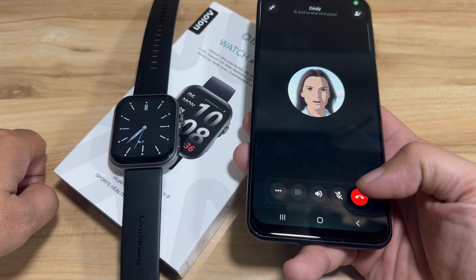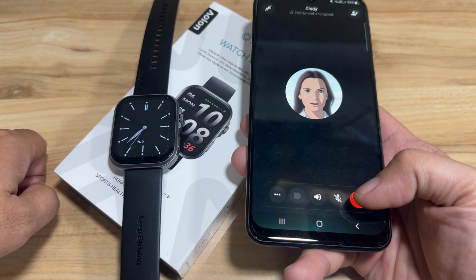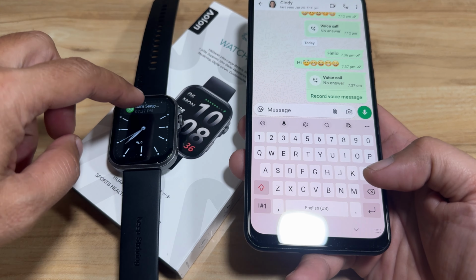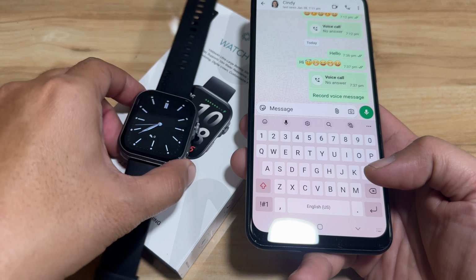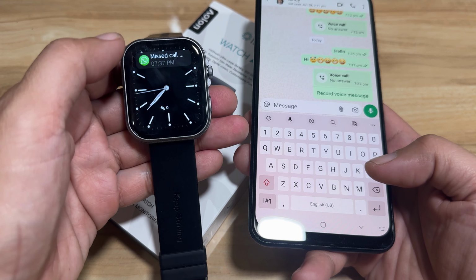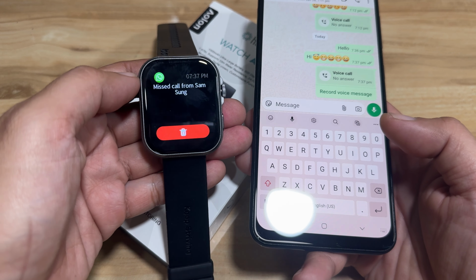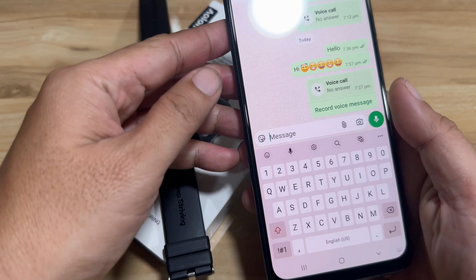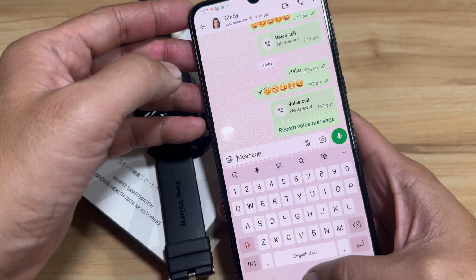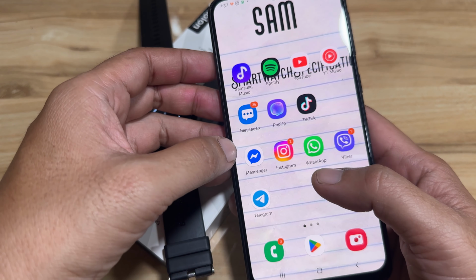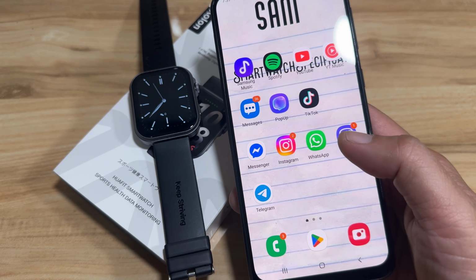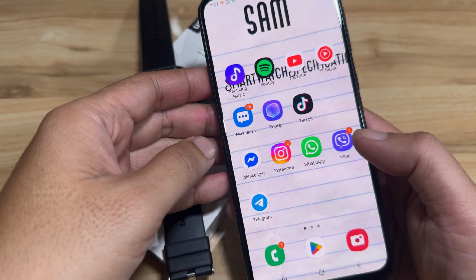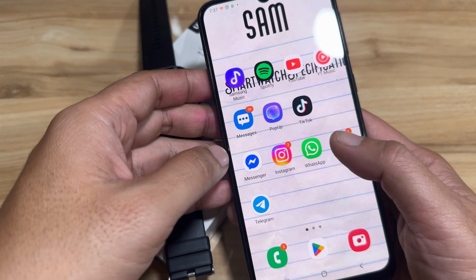Next, let's have the call. It's now calling. And call. And we have here a missed call notification. Okay, missed call from Sam. Then let's have the Viber application. Again, it works with the WhatsApp application, both missed call and notification or message notification.